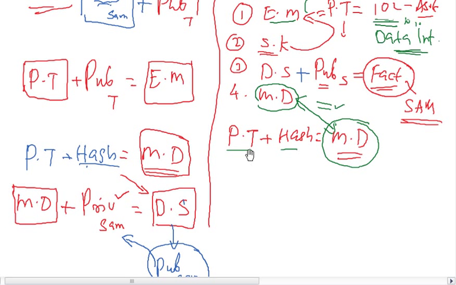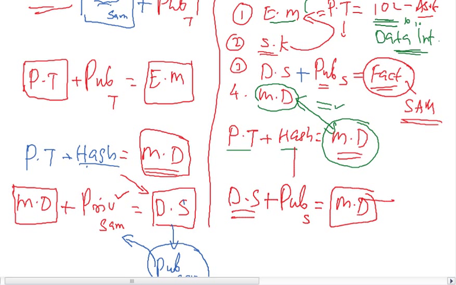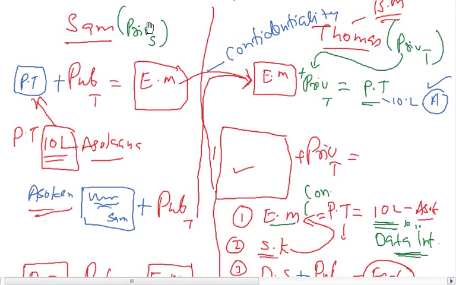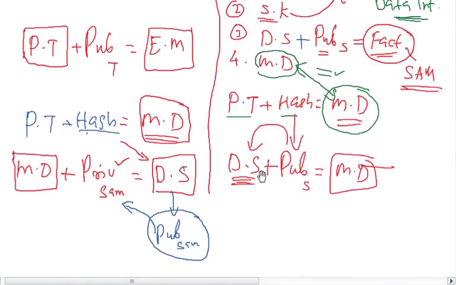Even after that, if Sam is denying, Thomas can take the digital signature and go to the court of law. In front of the judge, he can use the public key of Sam. It will get decrypted. You get the message digest. What you get is immaterial, but the fact that the public key, when applied on the digital signature, is getting decrypted says that this could have been created only by the person who holds the private key, and here the person who holds the private key is Sam. So he cannot repudiate, and non-repudiation is achieved.